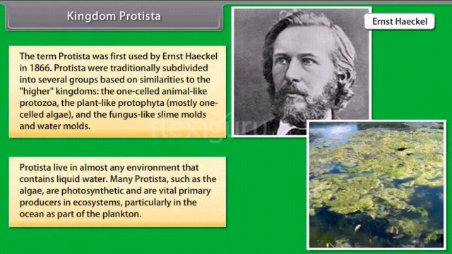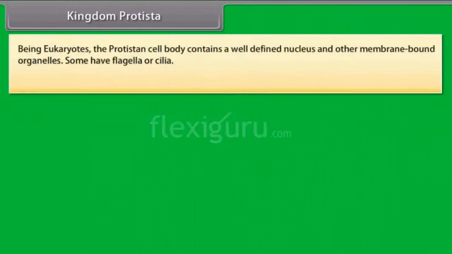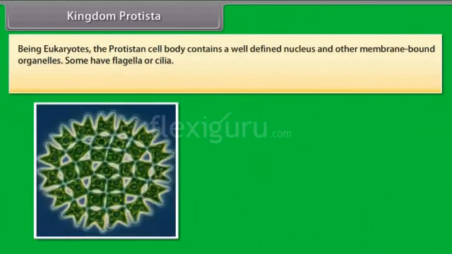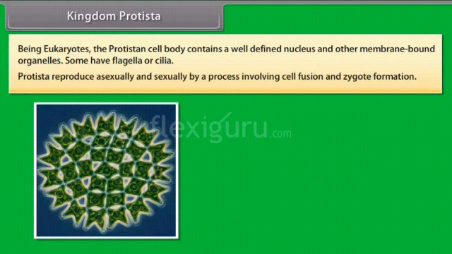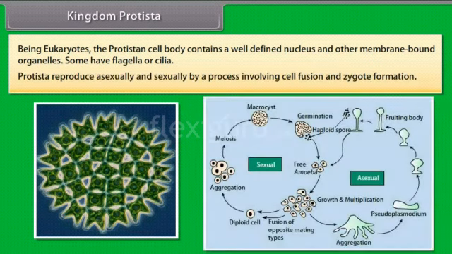Many Protista, such as the algae, are photosynthetic and are vital primary producers in ecosystems, particularly in the ocean as part of the plankton. Being eukaryotes, the Protistan cell body contains a well-defined nucleus and other membrane-bound organelles. Some have flagella or cilia. Protista reproduce asexually and sexually by a process involving cell fusion and zygote formation.